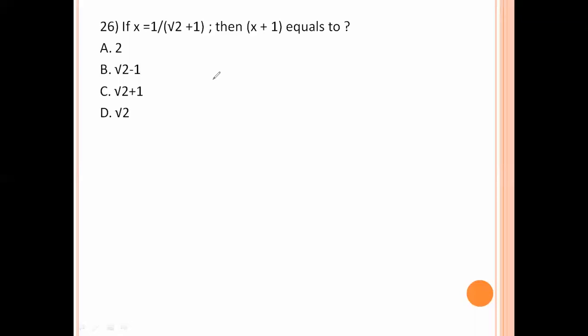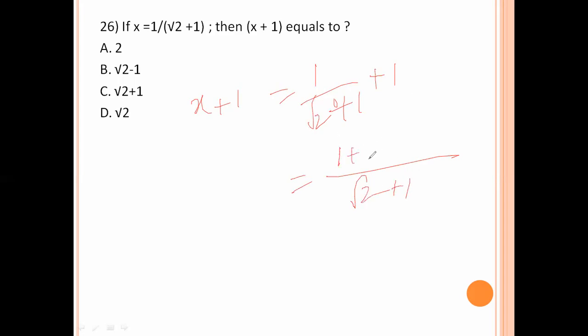x equal to 1 by root 2 plus 1, then x plus 1 equals 1 by root 2 plus 1 plus 1. LCM is root 2 plus 1: 1 plus 1 into root 2 plus 1, that is 2 plus root 2 by root 2 plus 1.